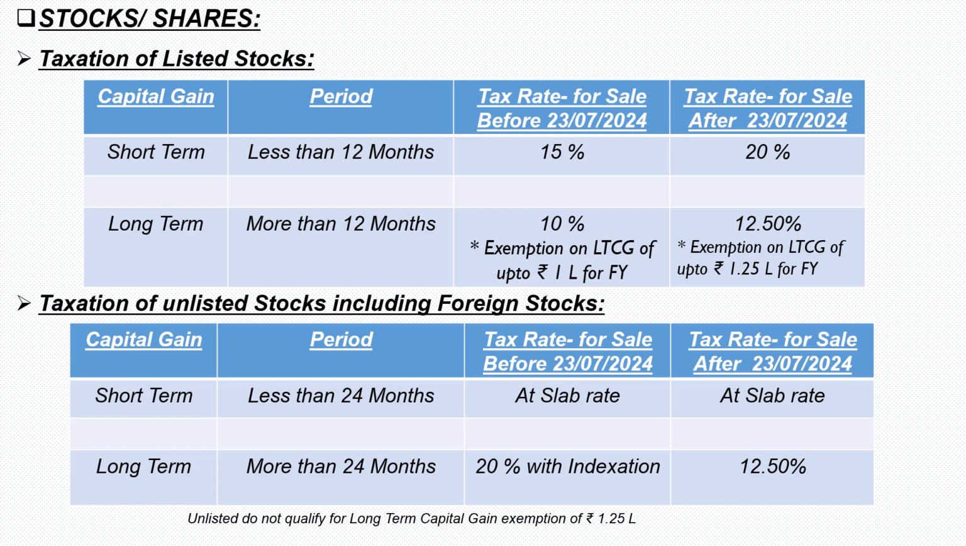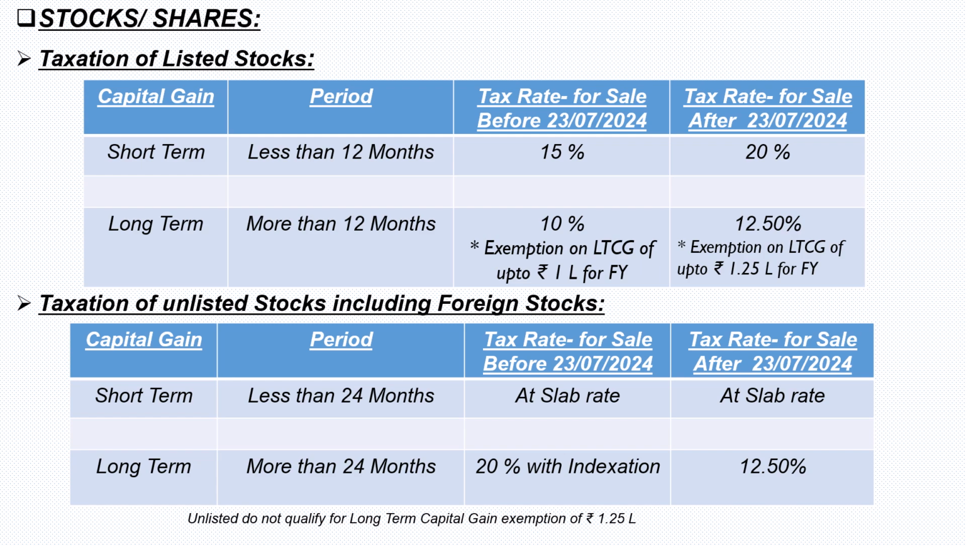Taxation of listed shares. If the shares were held for a period lesser than 12 months and sold before 23rd July 2024, the tax rate is 15%. If the same is sold after 23rd July 2024, the tax rate is 20%. If the shares were held for more than 12 months and sold before 23rd July 2024, the tax rate is 10% with the exemption of up to 1 lakh for a financial year, and if it is sold after 23rd July 2024, the tax rate is 12.5% with the exemption of up to 1.25 lakhs for a financial year.